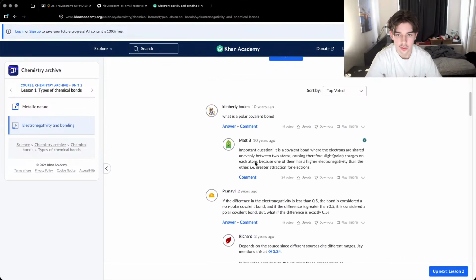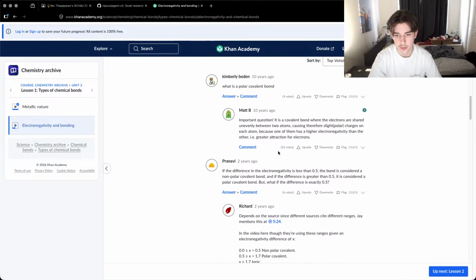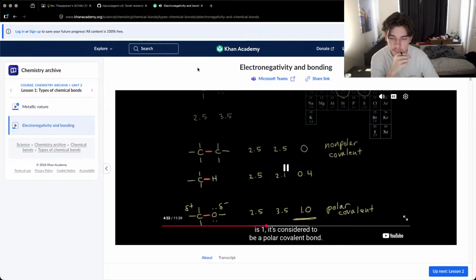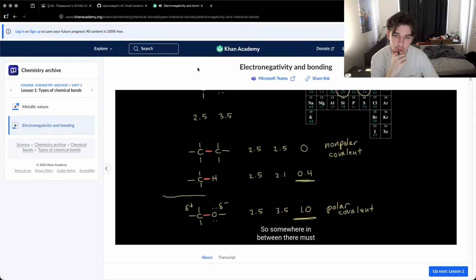What is a polar covalent bond? Important question. A polar covalent bond is where electrons are shared unevenly between two atoms, causing slight polar charges on each atom because one has a higher electron density than the other. Where is the cutoff? It depends on the source. If your difference in electronegativity is 1, it's considered a polar covalent bond, and if it's 0.4, that's considered a non-polar covalent bond. So somewhere in between there must be the dividing line, and textbooks will tell you it's approximately in the 0.5 range.